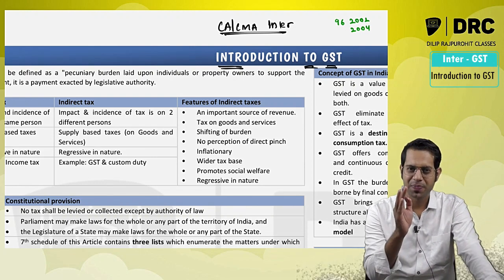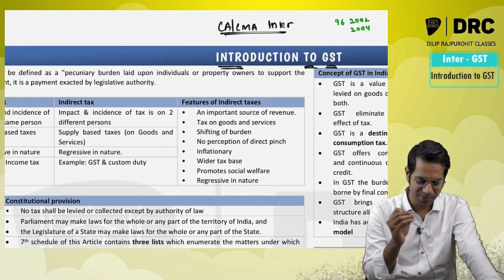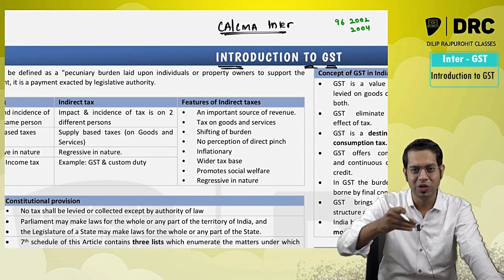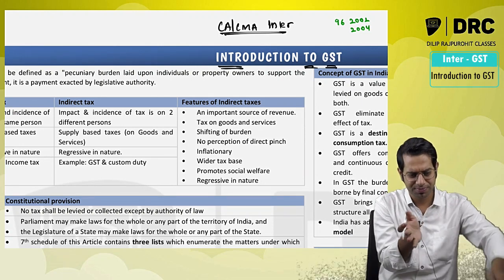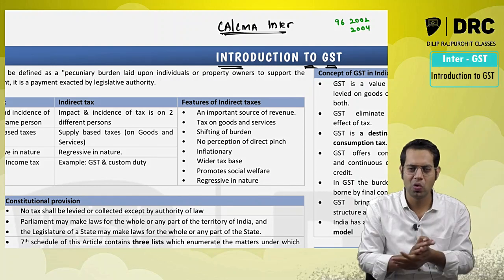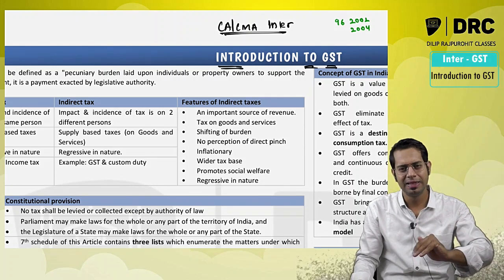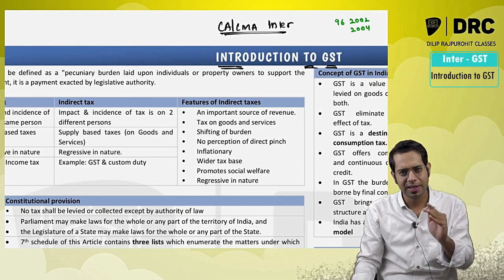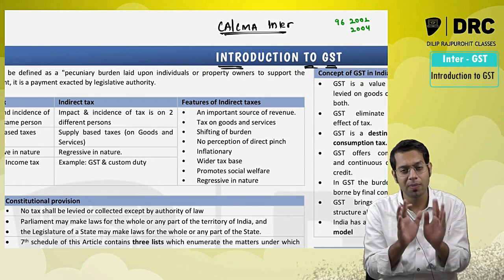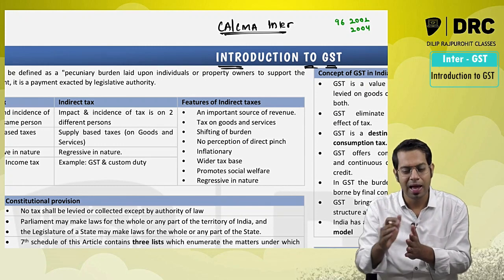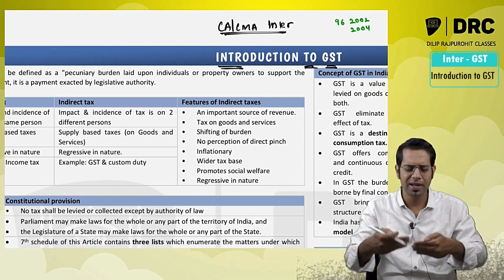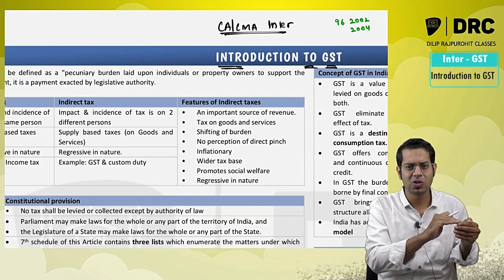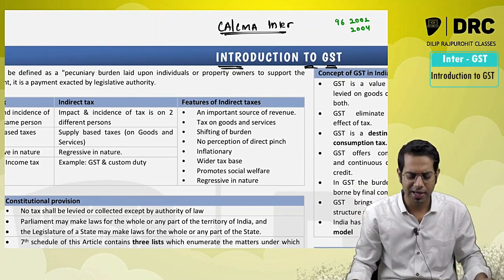So make sure that you utilize this last attempt in a proper manner, because normally whenever there is a new syllabus coming, whenever there is a last exam of a particular old syllabus, we have normally seen that the correction criteria of the institute will normally be a little lenient. It will not be completely lenient. Normally it will be lenient. That is what we have seen, because they feel, okay, let us push those who are already there in the old syllabus. Let us not fail them and transfer them again to the new syllabus, etc.